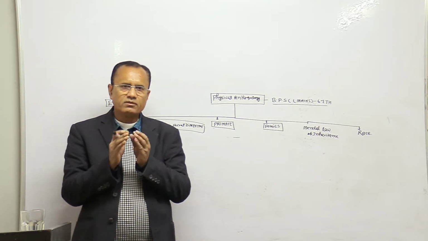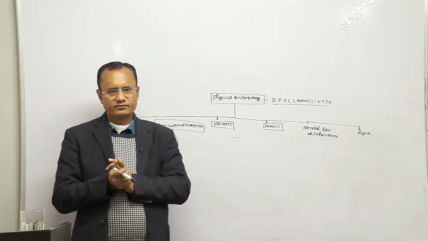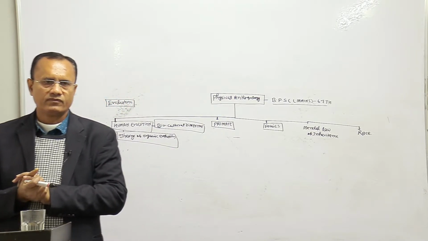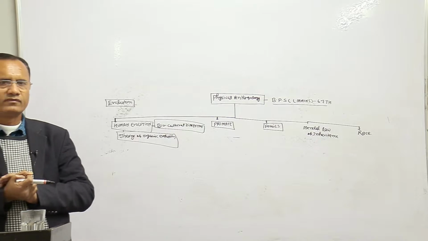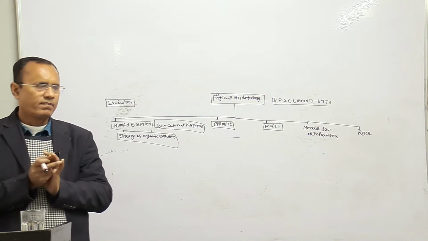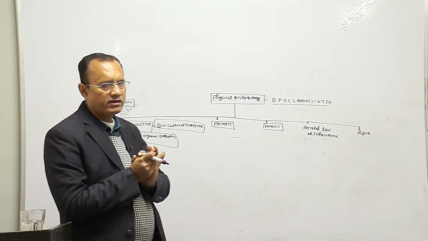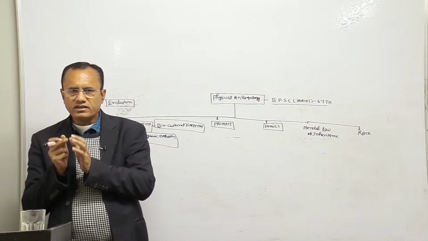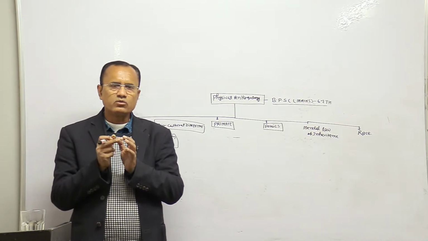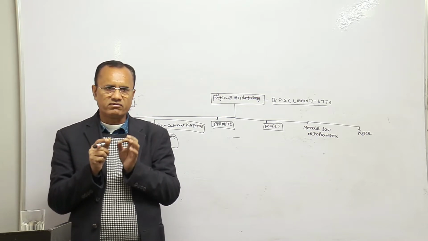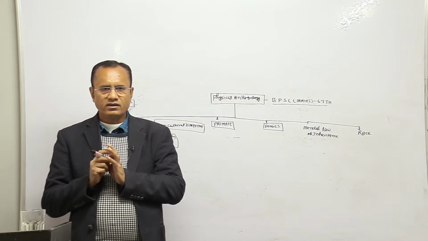Do you understand evolution? What is evolution? The changes in human beings. Simply, evolution refers to organic evolution, in which organisms evolve from simple to complex form due to change in their gene frequency, right?